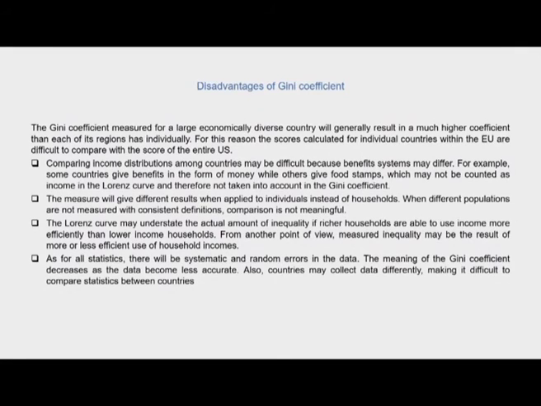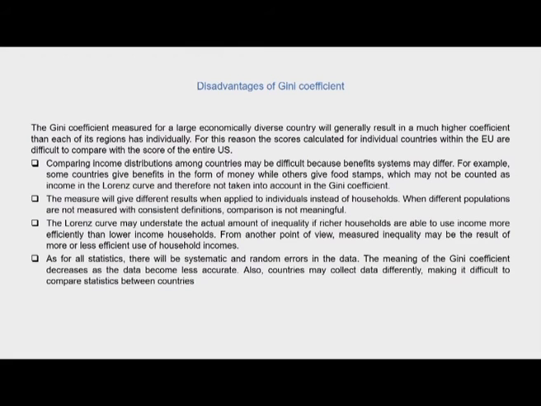So, this is why the measure gives very different results when it is applied to individuals instead of households. When different populations are not measured with consistent definitions, comparison is not meaningful. Thirdly, the Lorenz curve or the Gini coefficient may understate the actual amount of inequality if richer households are able to use income more efficiently than lower income households. From another point of view, measured inequality may be the result of more or less efficient use of household incomes.